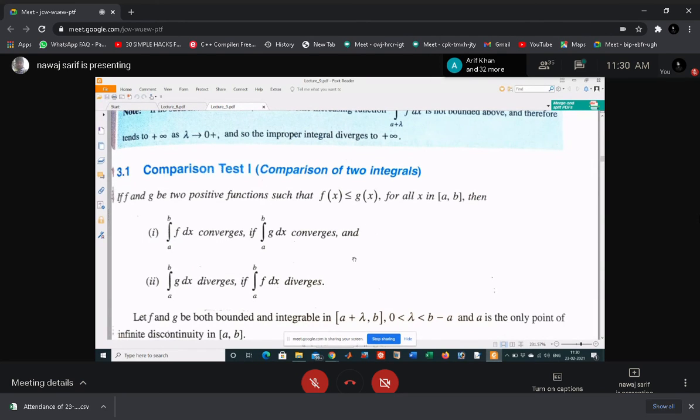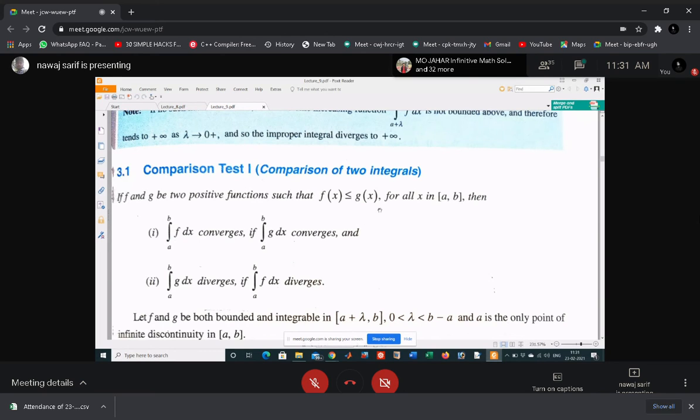That means if you have two functions given, this is called the comparison test. You have to compare two functions, and according to the property of the bigger function, if your bigger function is convergent, then you can conclude that your smaller function is also convergent.